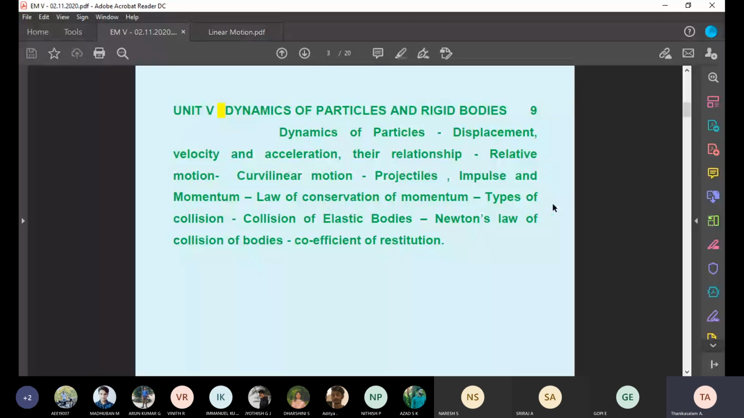collision of elastic body, Newton's law of collision of bodies, coefficient of restitution. These are the topics we are going to discuss.